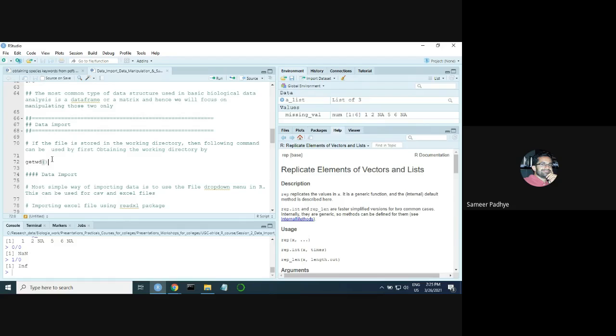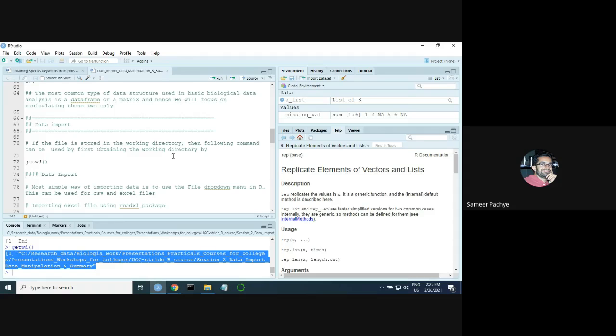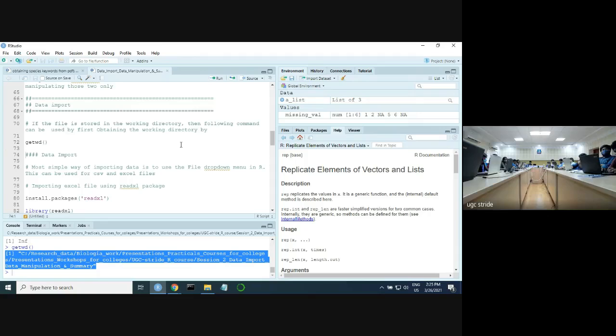How do you find out which default directory R has selected for you? You use this function. Just put getwd and empty parentheses, don't put anything inside it, and run the command. You'll see that my working directory is this. You will get a different working directory on your machines.